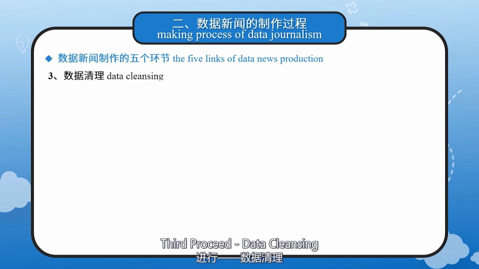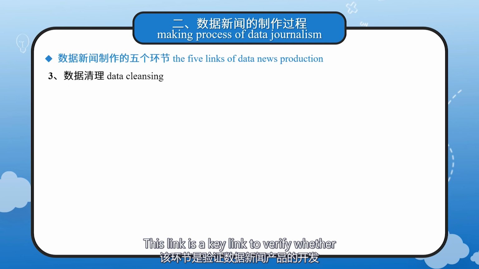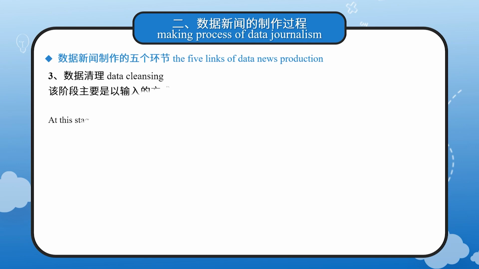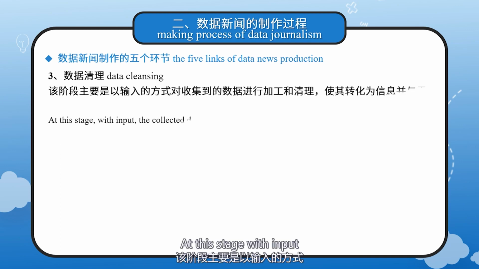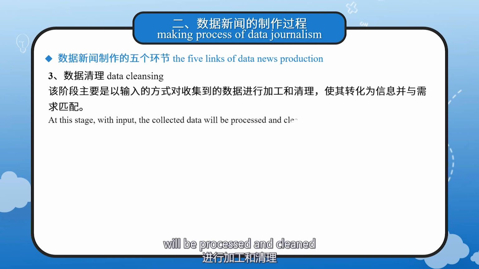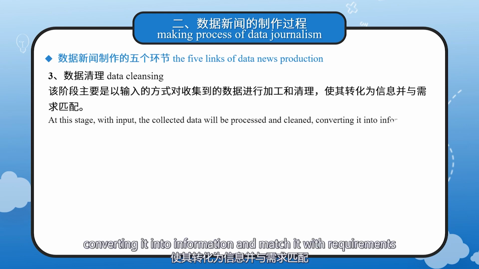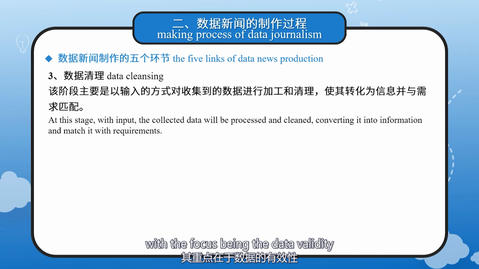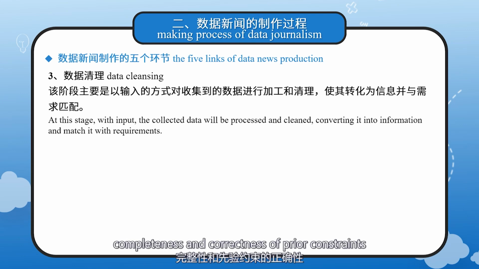Third, proceed, data cleansing. This link is a key link to verify whether development of data journalism products can continue. At this stage, with input, the collected data will be processed and cleaned, converting it into information and matching it with requirements, with the focus being the validity, authenticity, completeness, and correctness of the previous contents.